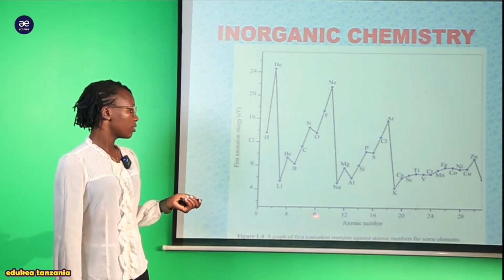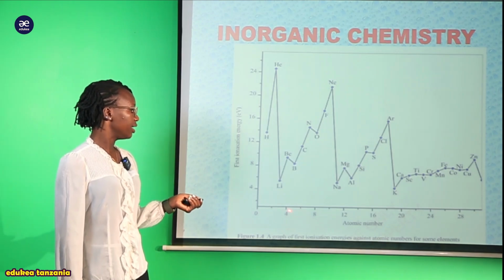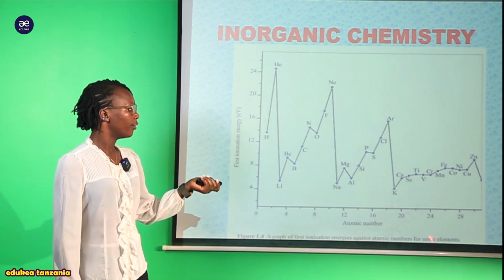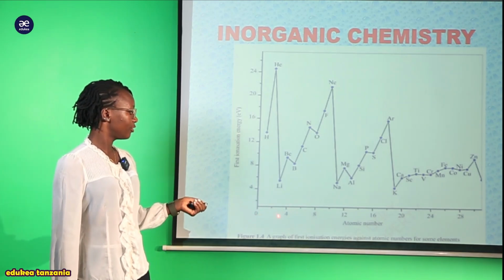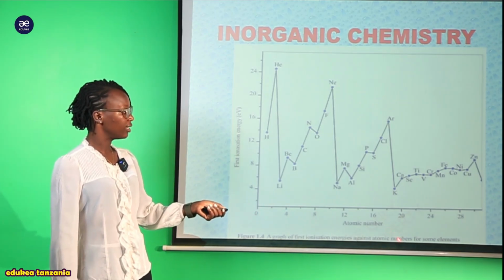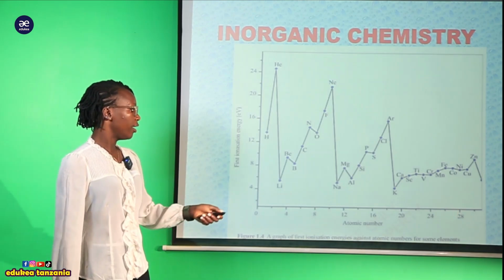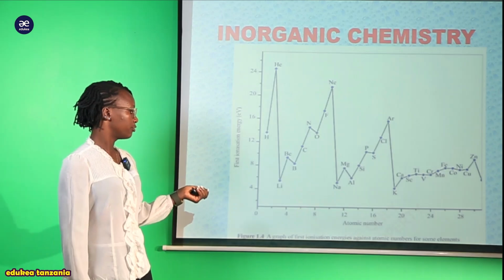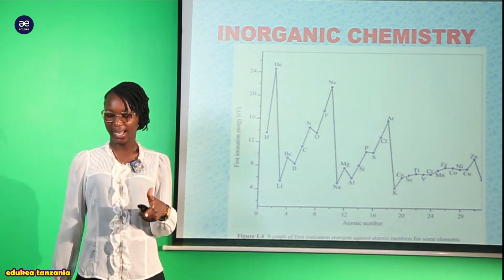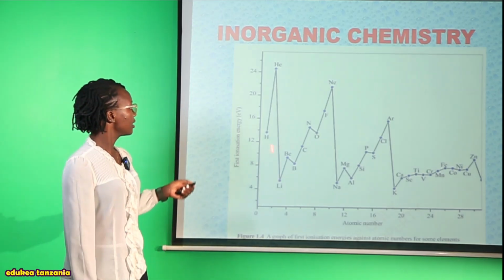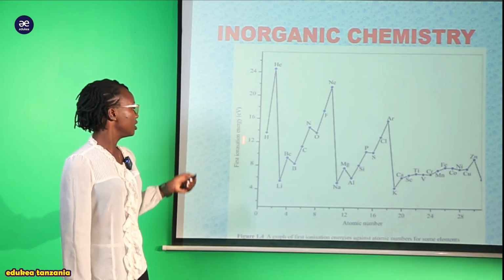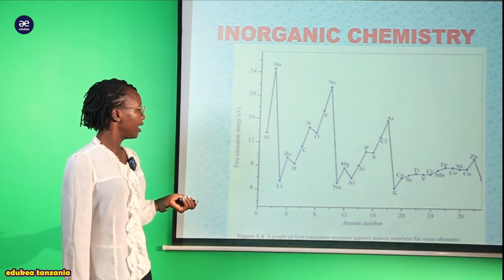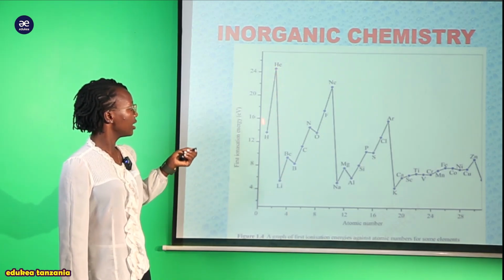As you see, atomic number hapa we assume this scale of 4, 8. Ina maana hapa tumeenda kwenye interval for 0 to 4, 4 to 8, 12, 16, 20, 24, 28. Kwa hiyo the scale here in the horizontal is 4. 1 centimeter is equal to 4, ambayo hii 4 itakuwa ina represent the atomic numbers. But you can see here in the first ionization energies, the same scale. So you can see the ionization energy, the way the trend is.